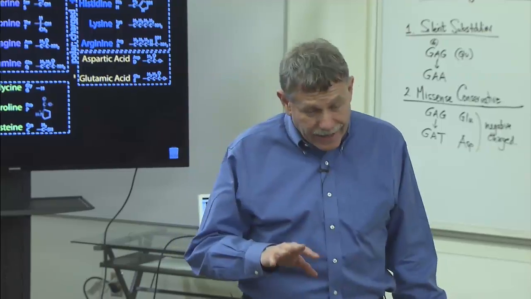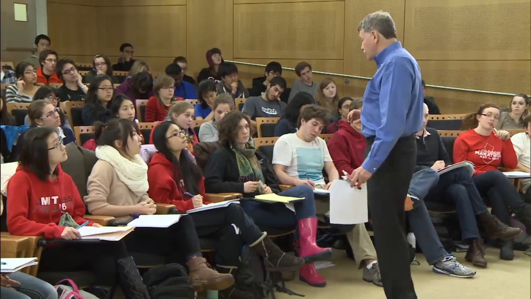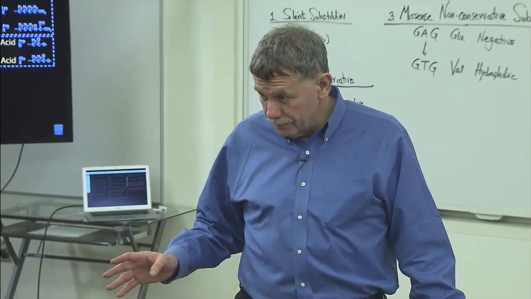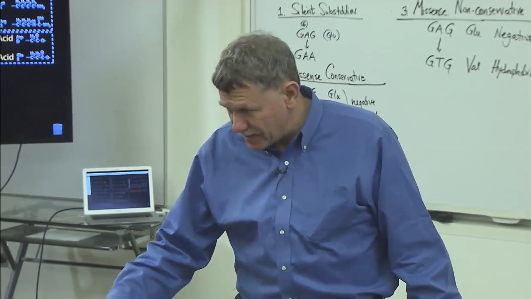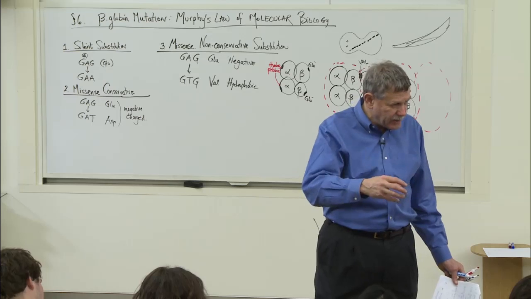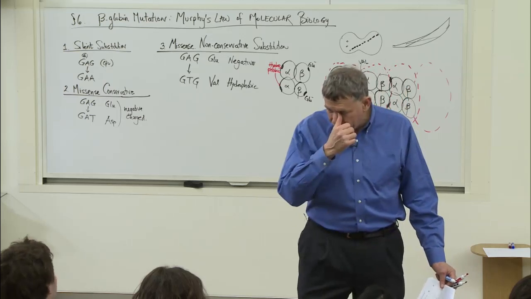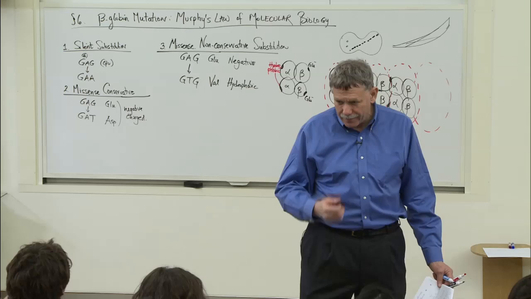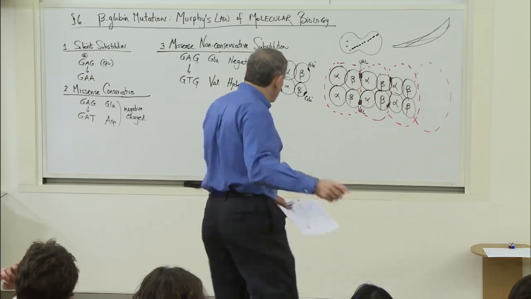Now, heterozygotes, it turns out, don't have this problem. Why not? Well, but why is it recessive? Yeah, so we're saying sickle cell disease is a recessive phenotype. That's good. Now tell me at the molecular level, why is it a recessive phenotype? Not all of them are changed.